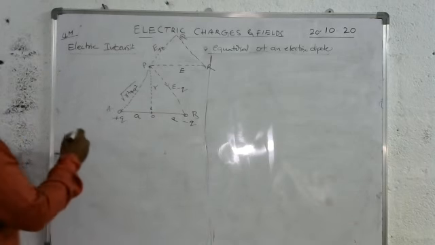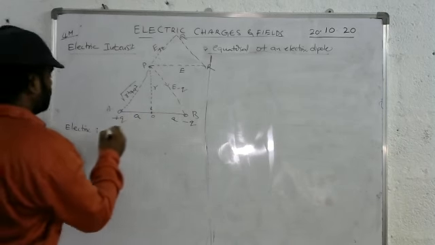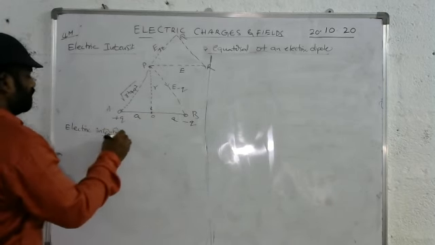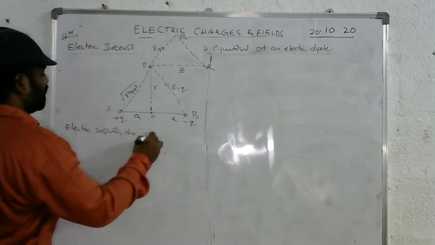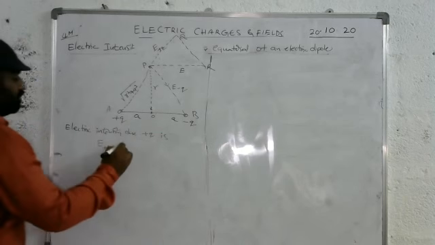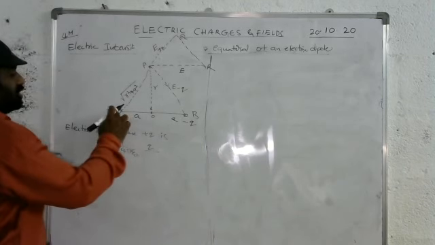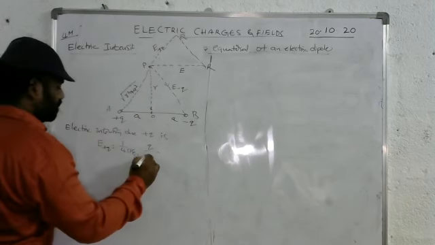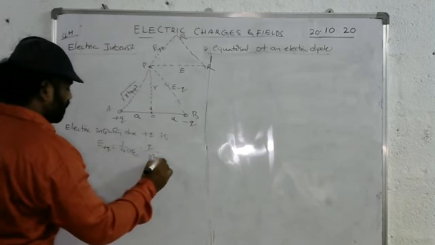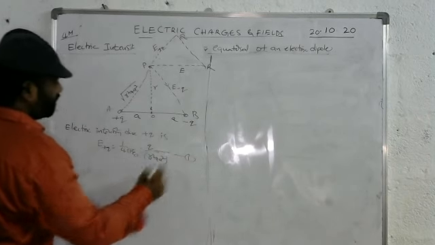So the electric intensity due to the plus charge is 1 by 4 pi epsilon naught into Q by R square. R means the distance from A to P. How much is it? R square plus A square, root, and the root and square get cancelled. Let it be the first equation.